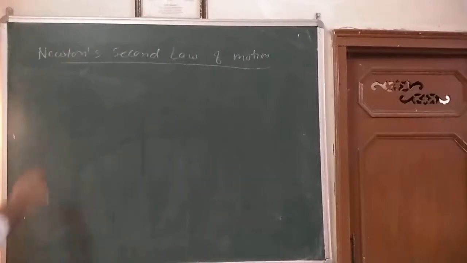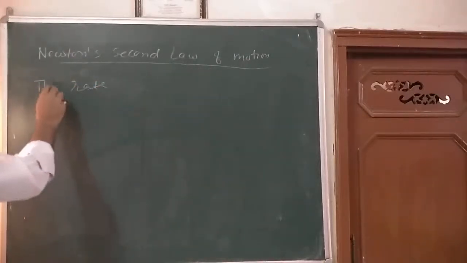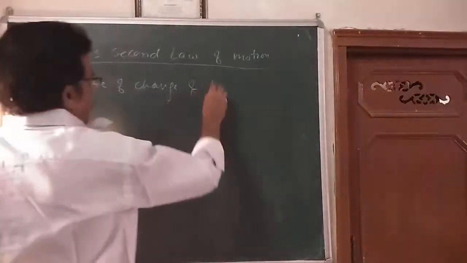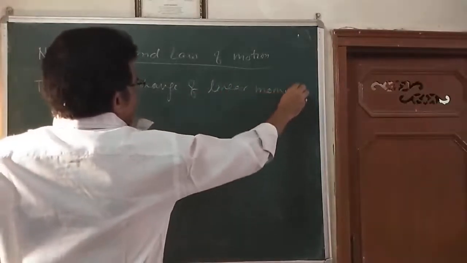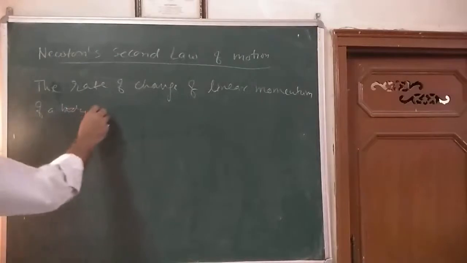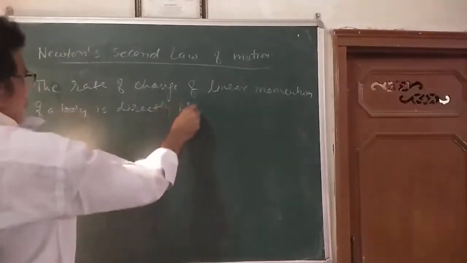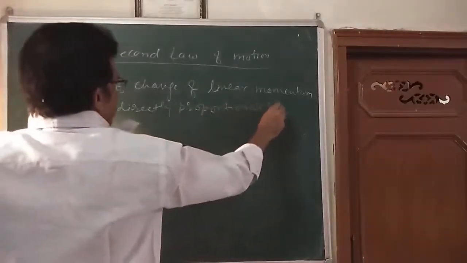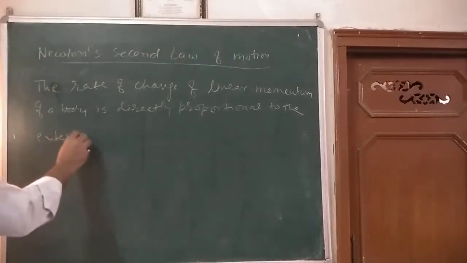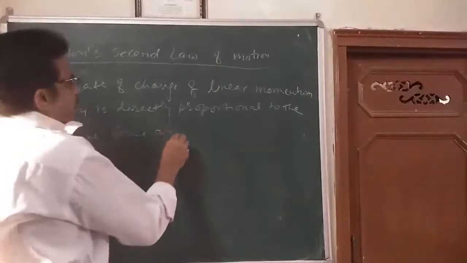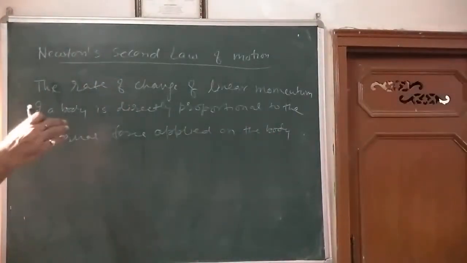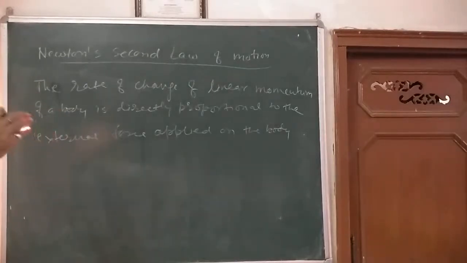According to Newton's second law of motion, the rate of change of linear momentum of a body is directly proportional to the external force applied on the body, and this change takes place always in the direction of the applied force.